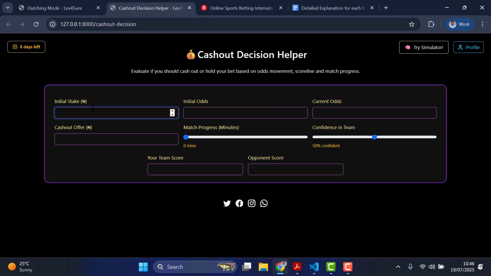Let's say, for example, you give it the information of what you are staking. Let's say you stake 10,000 at an odd that initially was, let's say, 3.5. That's the team you are hoping to win. It was 3.5 before the match started. Then as the match progresses, the odds drop to like 1.8. Now you are given a cash out offer.